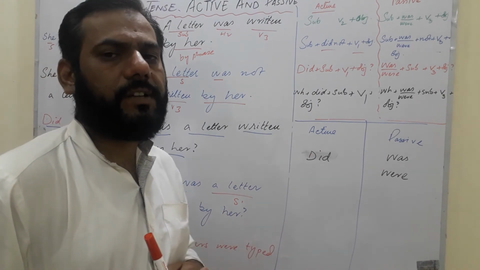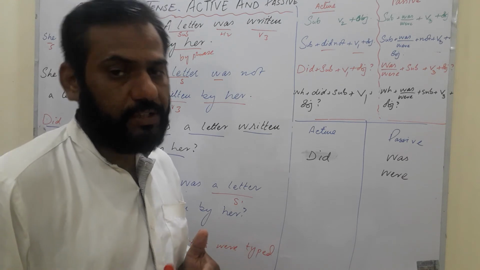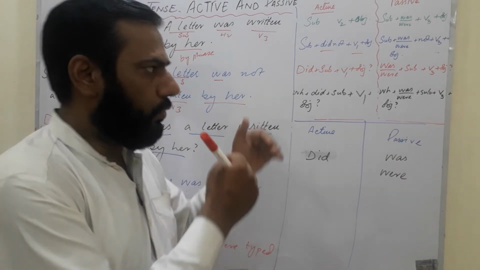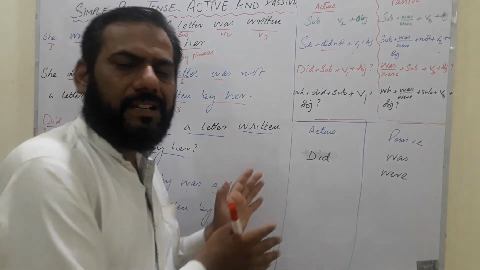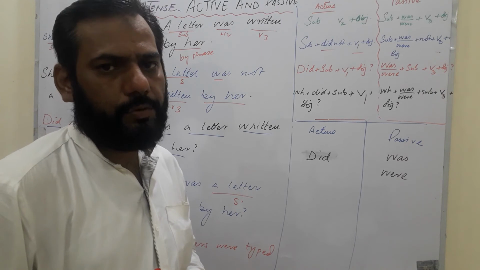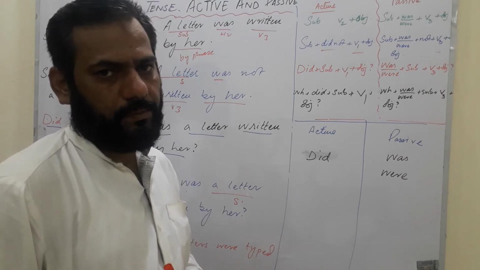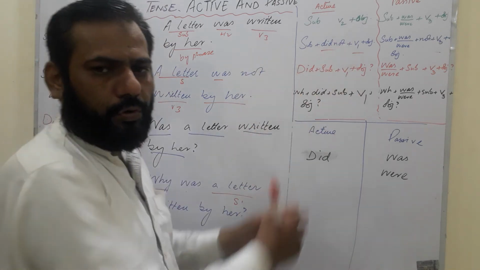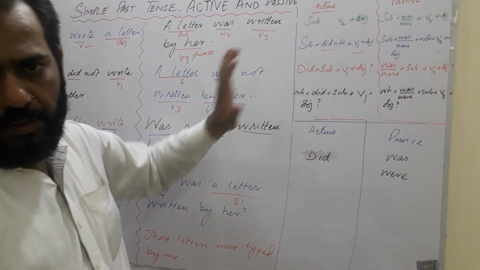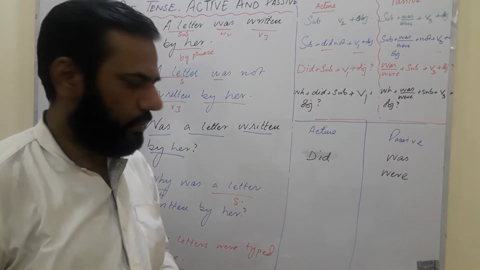Why are there four structures? According to positive, negative, WH and short question. Some of the students learn only the positive and forget the other three. When these sentences are presented to them, they face a lot of problems and make a lot of mistakes because they haven't gone through these things before. That's why I have designed it for you on the right side. So when you are using these sentences, don't forget it. Learn it by heart, and you will easily sort out this problem for yourself.